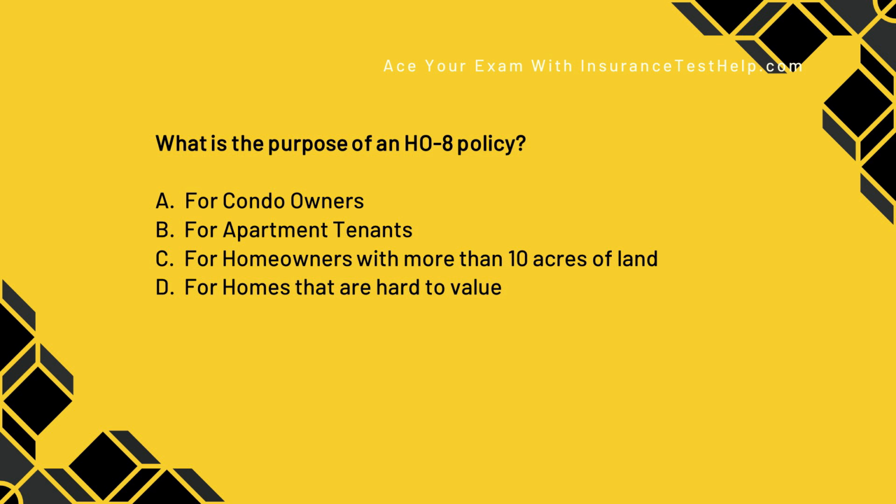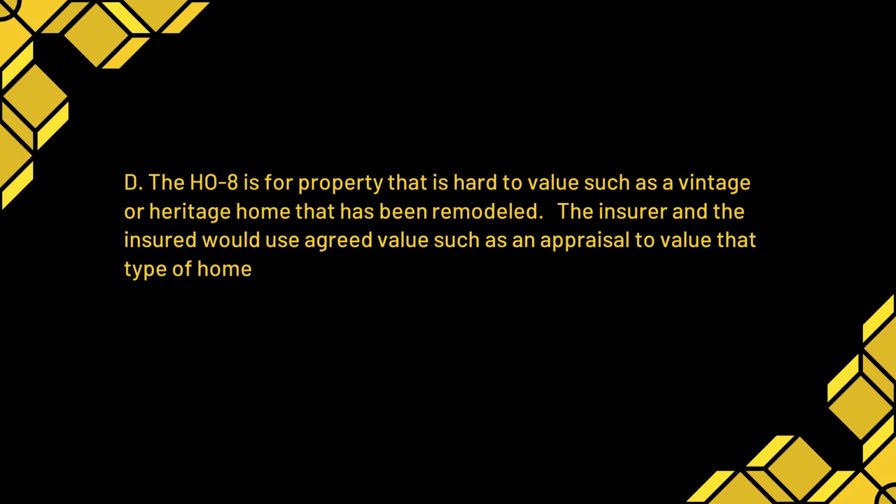A, condo owners. B, apartment tenants. C, homeowners with more than 10 acres of land. Or D, homes that are hard to value. So the correct answer here is going to be D. The HO8 is for properties that are hard to value, such as vintage or heritage homes that have been remodeled. The insurer and the insured would use an agreed value, such as an appraisal, to come up with the value of the home.